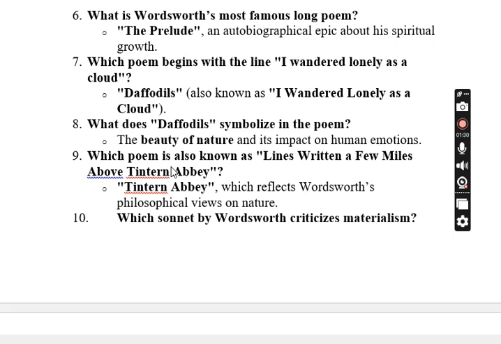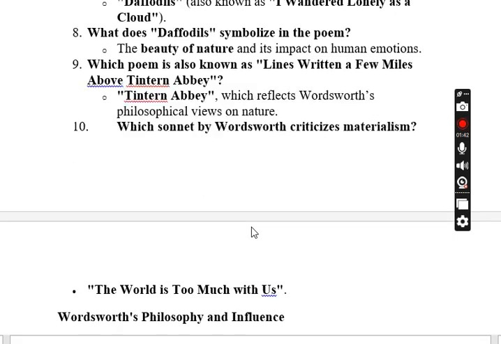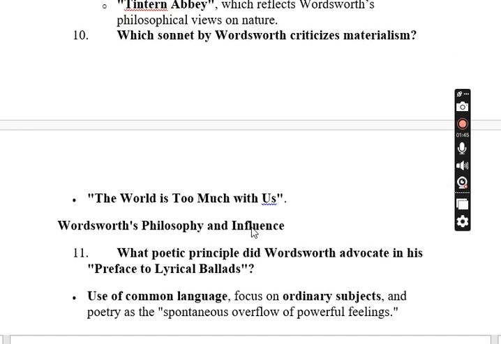Which poem is also known as Lines Written a Few Miles Above Tintern Abbey? Tintern Abbey, which reflects Wordsworth's philosophical views on nature. Next, which sonnet by Wordsworth criticizes materialism? The World Is Too Much with Us.